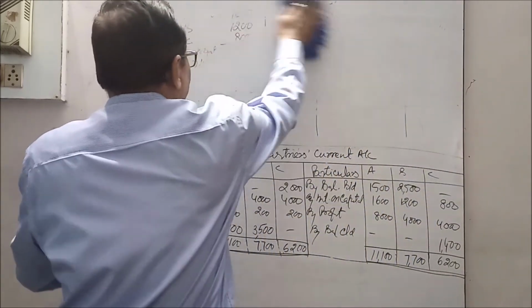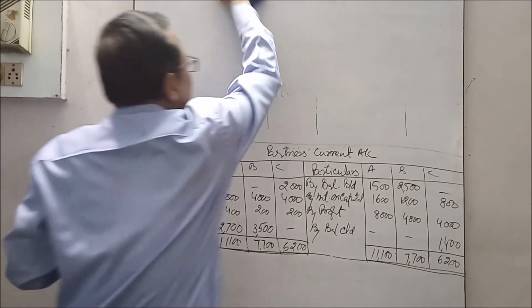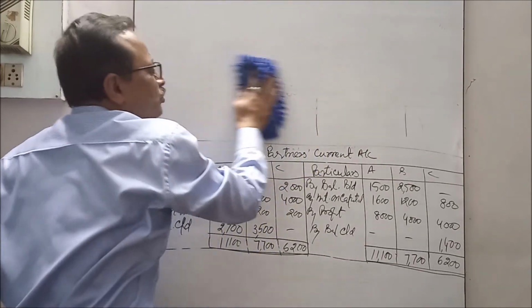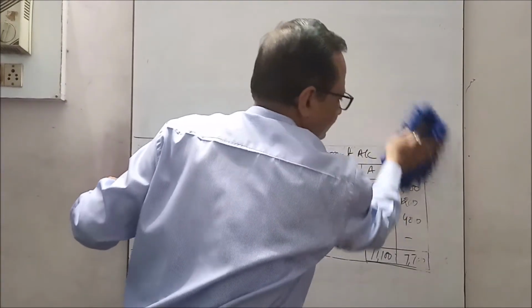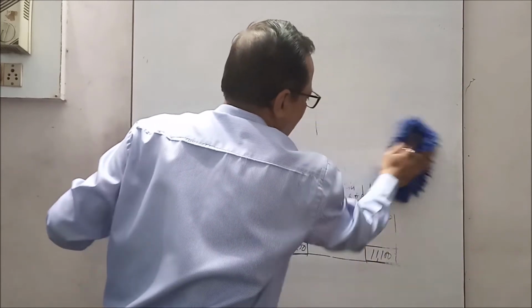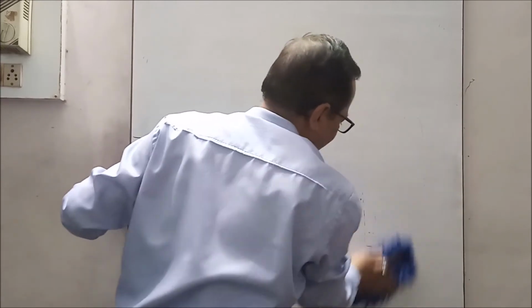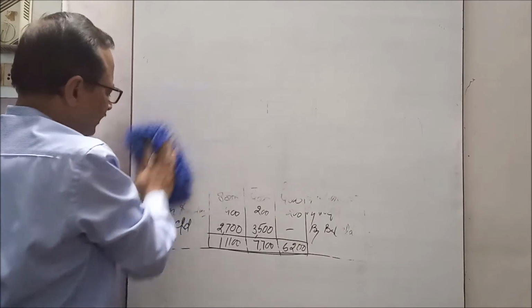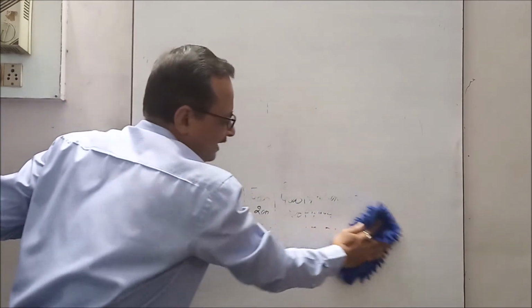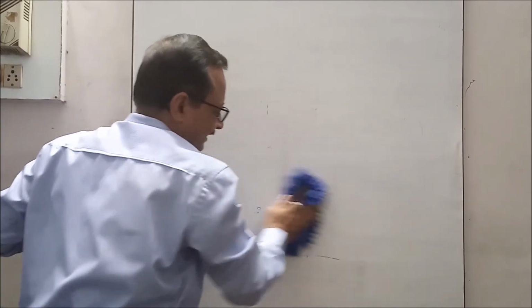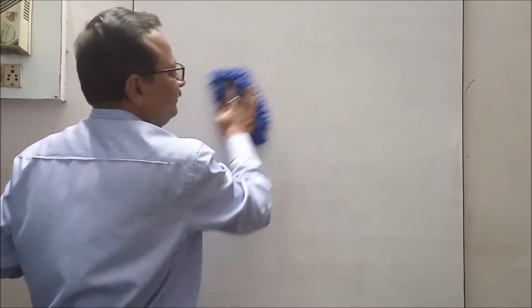Now see how to make the adjustment after closing the books of accounts. That is also called past adjustment. On the other hand, we can say this is the errors rectification, and that error is error of omission.